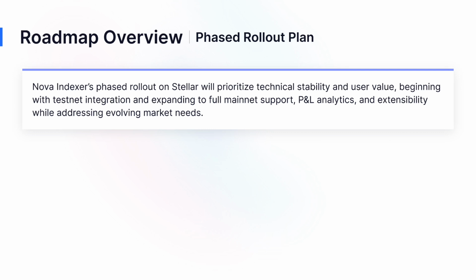With the architecture in place, let's talk roadmap. Nova Indexer's phased rollout on Stellar prioritizes technical stability and user value. We begin with testnet integration and expand to full mainnet support, P&L analytics, and extensibility, all while addressing evolving market needs. This ensures we deliver a polished MVP quickly. Over the next 3 slides, I'll detail each tranche, including deliverables, criteria, and timelines.